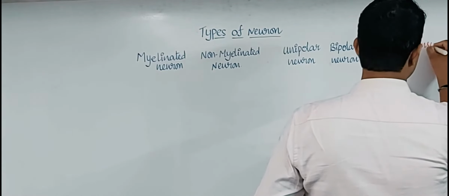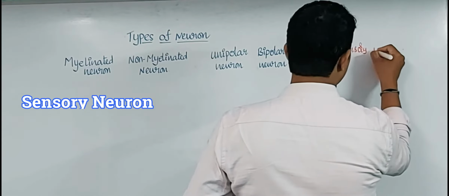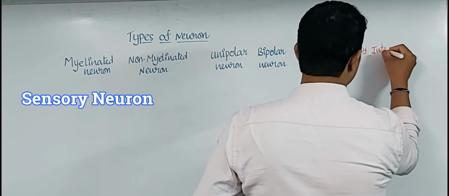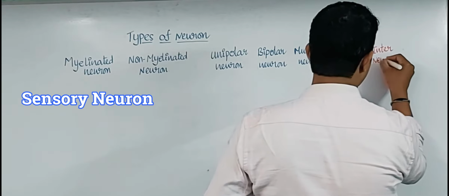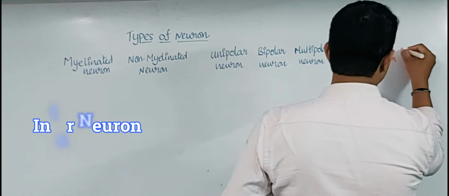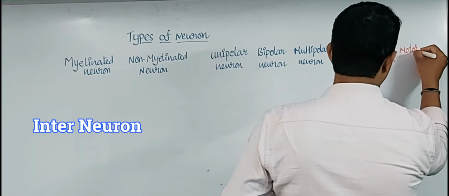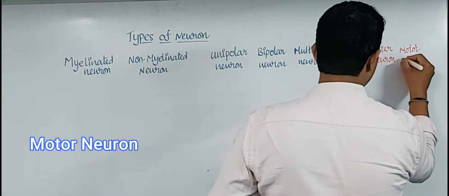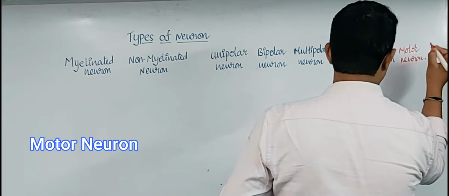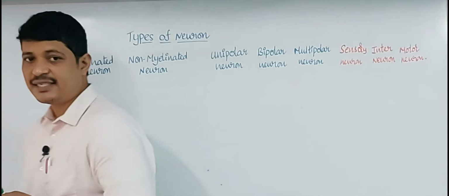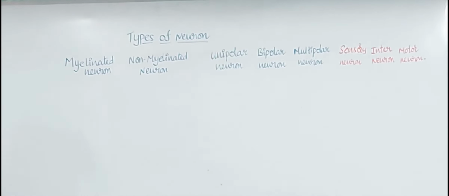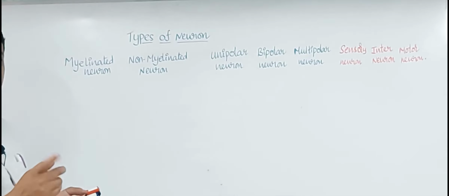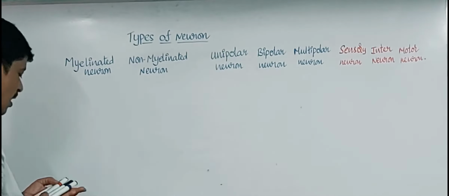One is sensory, the second one is interneuron, and the last one is motor neuron. These are the different types of neurons. Now we are going to discuss these neurons.